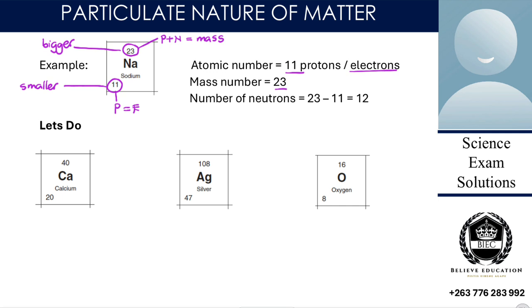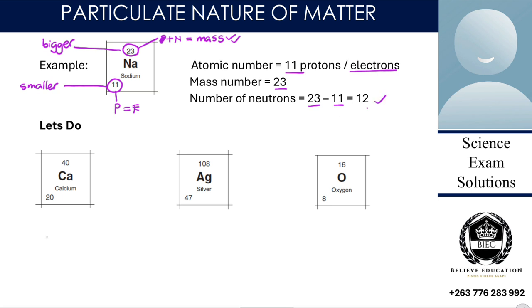Now we want to find the number of neutrons. Our mass contains neutrons inside. So our mass has the neutrons minus the number of protons. Which means if we subtract the protons, what remains is the neutrons. So we just say our mass minus the number of protons. So 23 minus 11, then we get what? 12. 12 becomes our answer.